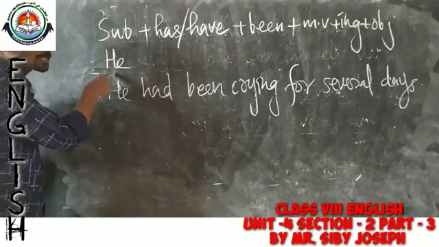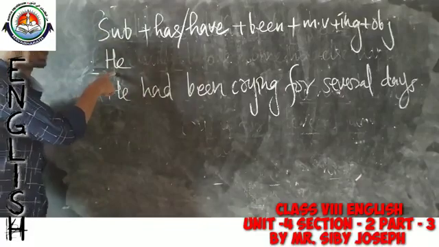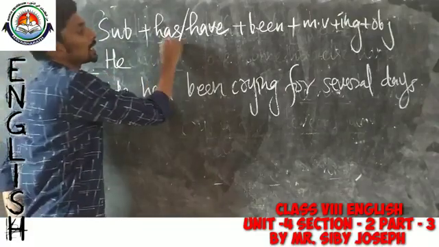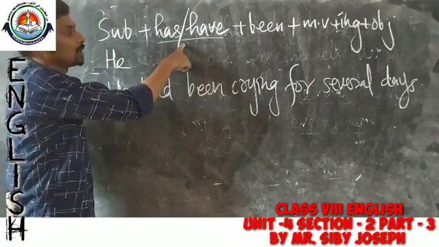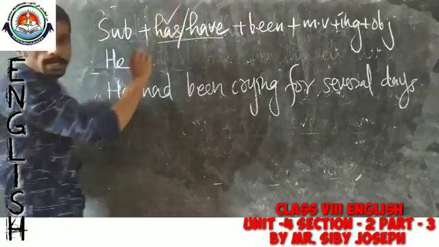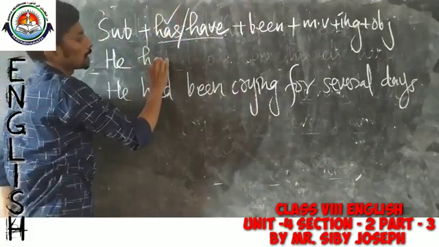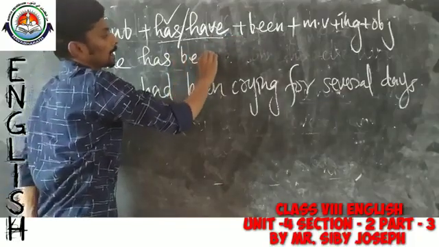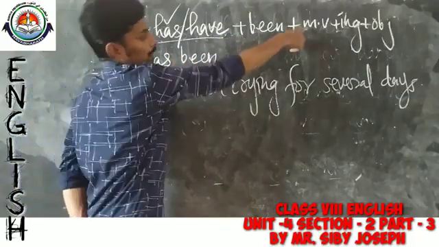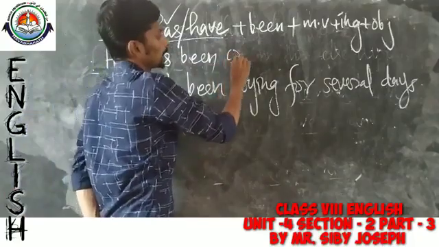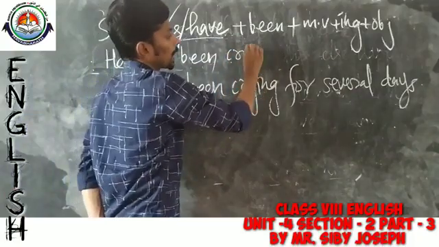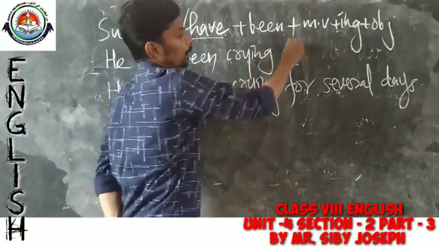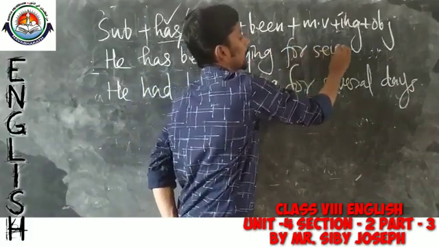Here subject is singular, so we have to choose the singular verb from here. So which is a singular verb? Has is actually the singular verb. Has, then we have been, then main verb is actually cry, then ing form crying, then object for several days.